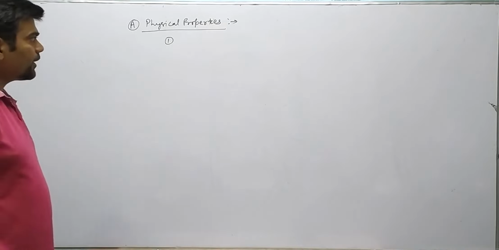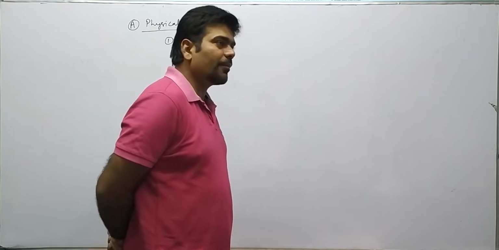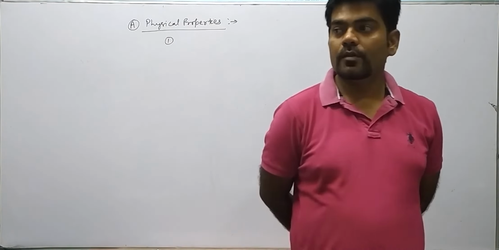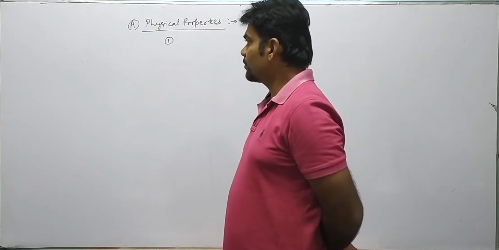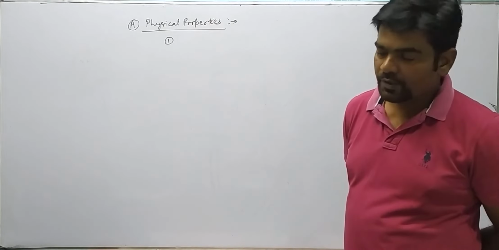Other aldehydes up to 12 carbon atoms are colorless liquids, and ketones containing 3 to 11 carbon atoms are colorless liquids.